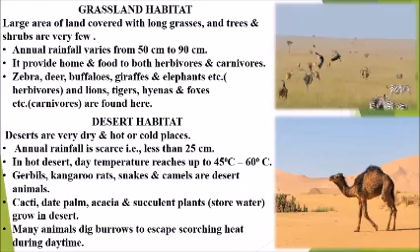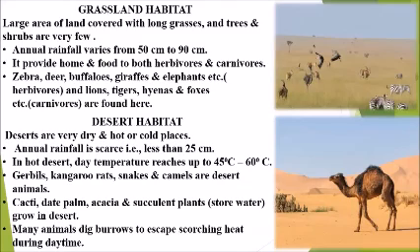Next habitat is desert habitat. The deserts are very dry and hot or cold places. The annual rainfall is very scarce, that is less than 25 centimeter annually. In hot desert, day temperature reaches up to 45 degrees Celsius to 60 degrees Celsius.